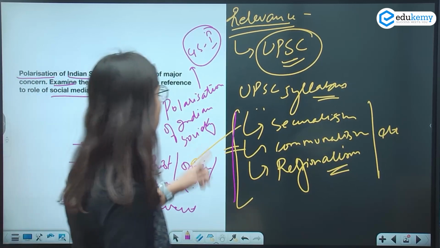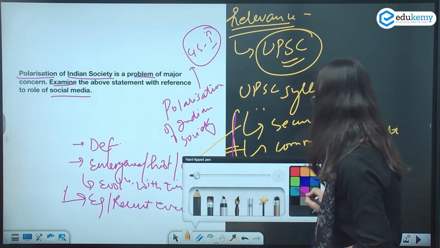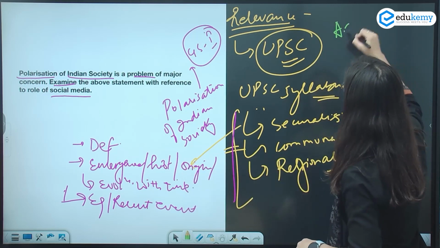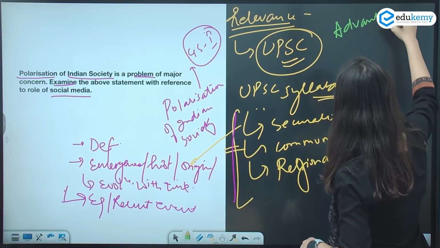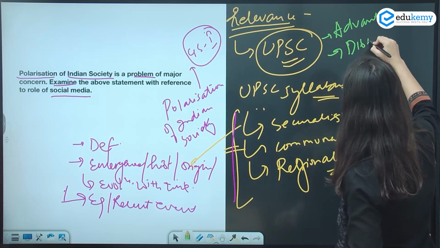ठीक, then what you have to do, you need to discuss their advantages if any. You need to prepare their advantages if any, you need to prepare their disadvantages if any.